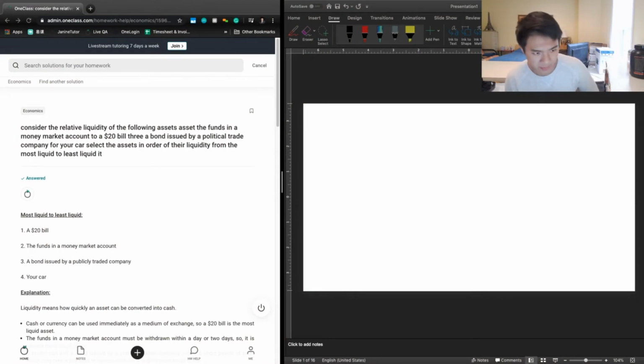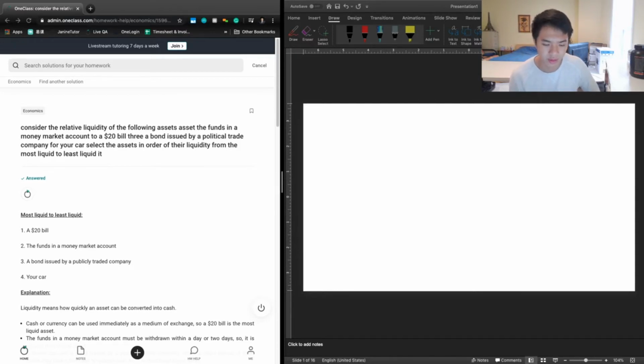The first question asks us to consider the relative liquidity of the following assets. The question is written a little bit poorly, but I believe it says: consider the relative liquidity of the following assets. Number one, the funds in a money market account. Number two, a $20 bill. Three, a bond issued by a publicly traded company. Four, your car. Select the assets in order of their liquidity from the most liquid to the least liquid.